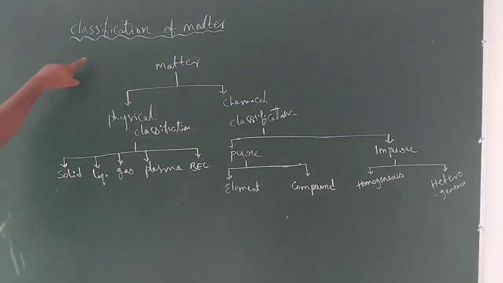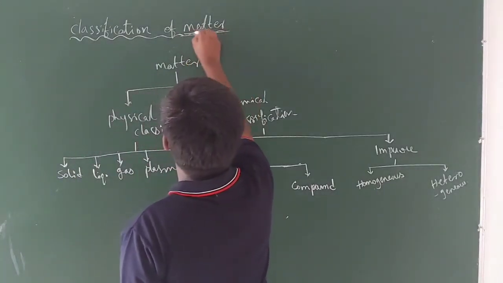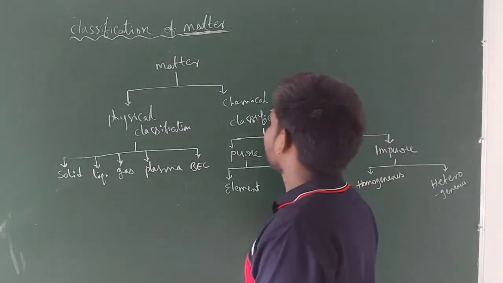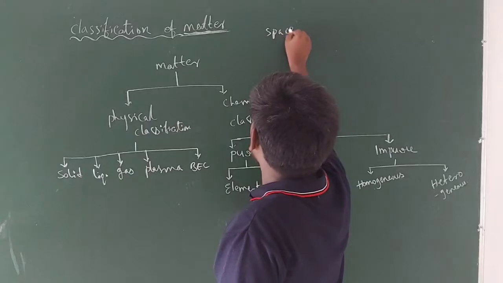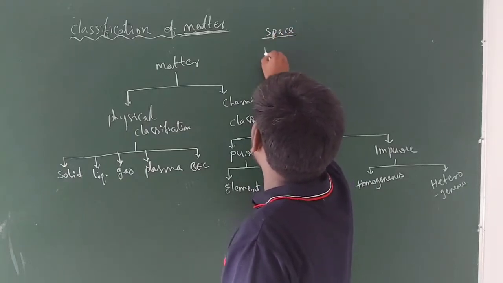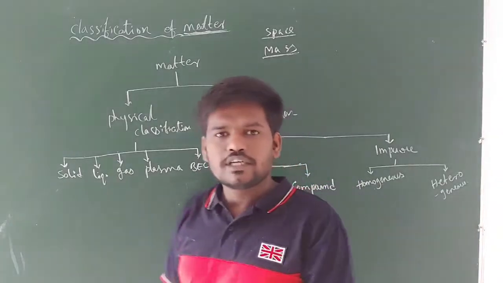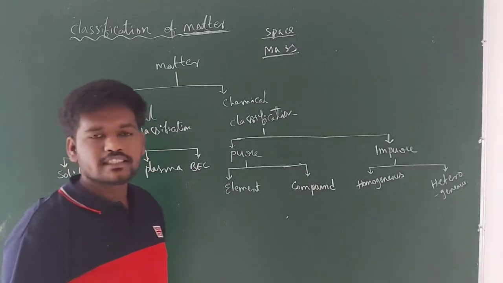So, guys, I have started the classification of matter. Before talking about the classification of matter, you can define matter like this: anything that occupies space and has mass is known as matter.